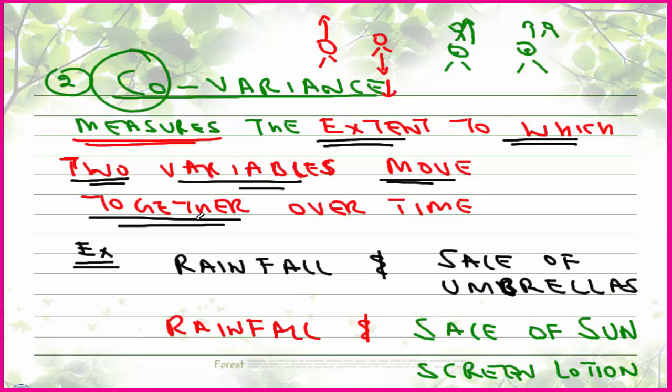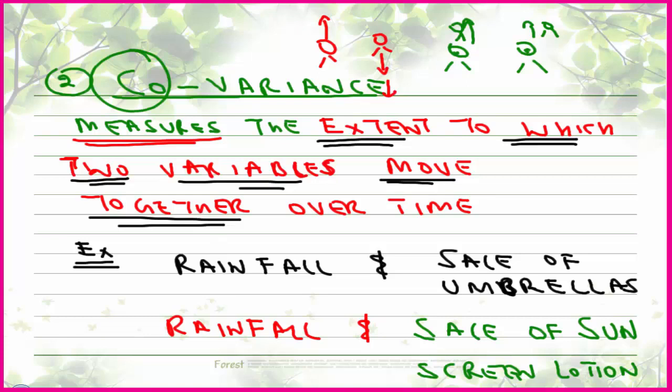Example I have written: if there is more rainfall and there is a sale of umbrellas or raincoats, I will say they have a positive relationship. But in case of more rainfall, there will be no sun, and if there is no sun, then there will be no sale of sunscreen lotions. It means rainfall and sunscreen lotion have a negative covariance. But rainfall and sale of umbrellas have a positive relation, positive covariance.